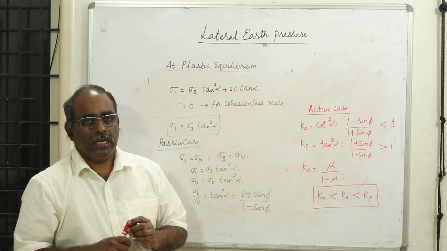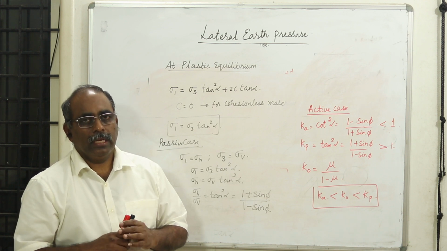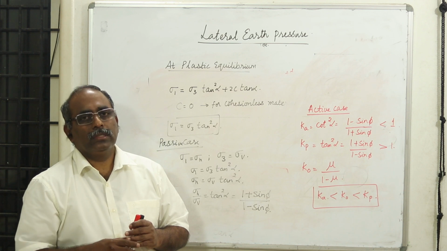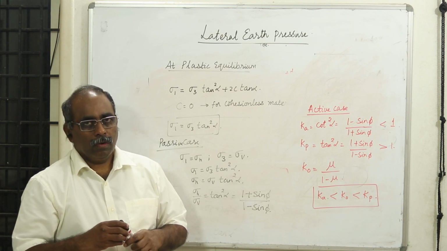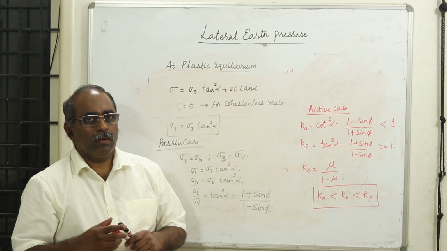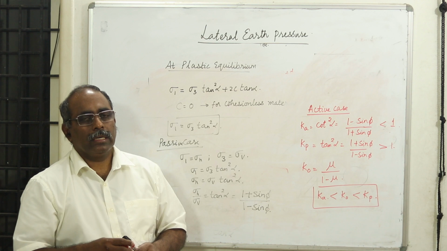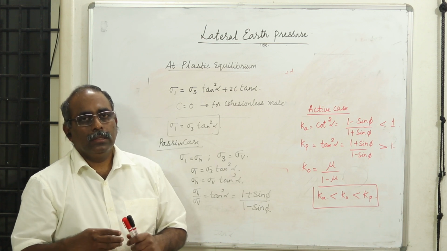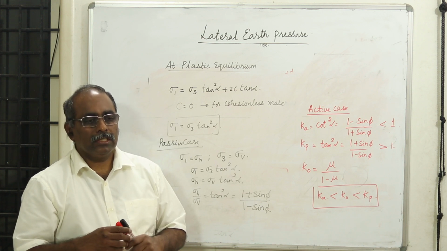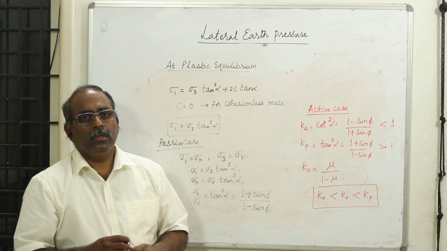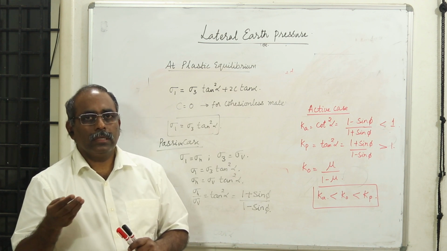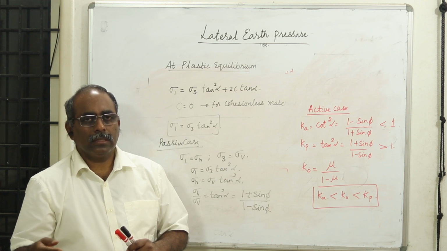We'll continue with the different theories of earth pressure. We've got Rankine's theory and Coulomb's theory. In fact, Coulomb's theory was given earlier than Rankine's theory, and is more practical. Rankine's theory became more popular in the 20th century, but Coulomb's theory is more practical. We'll discuss the two theories in detail, and in Rankine's theory we will discuss all the different cases.